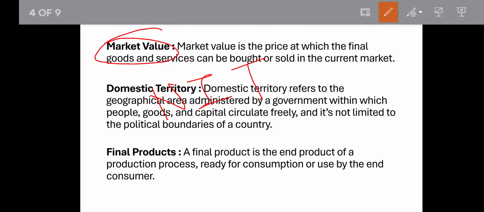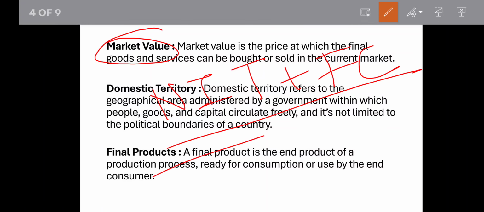So now, when we are adding net indirect taxes to the factor cost, NIT plus FC. FC means factor cost. So this becomes MV, market value. Okay. This is also called market price, MP.